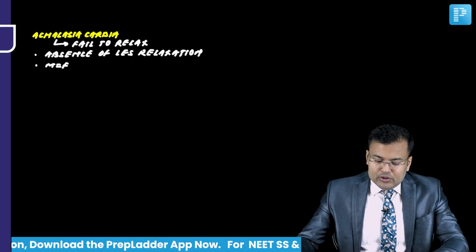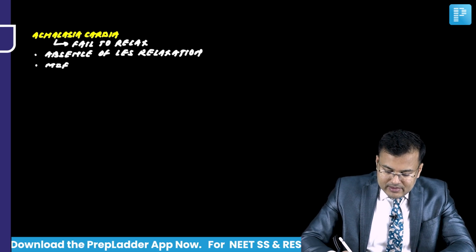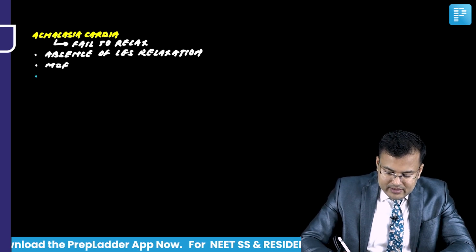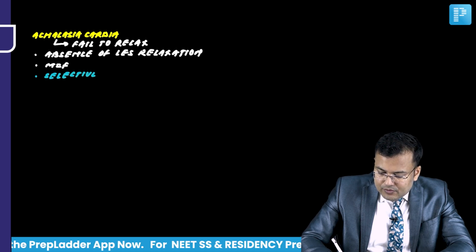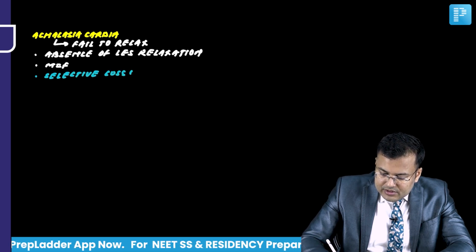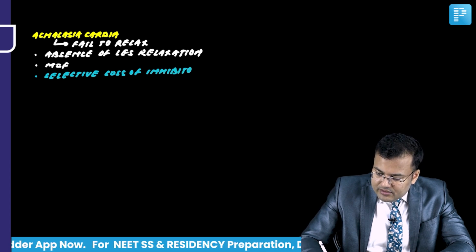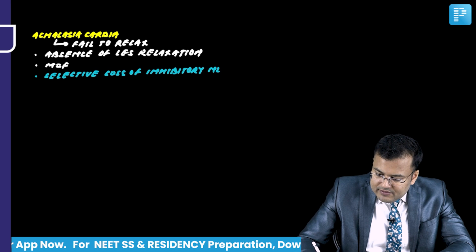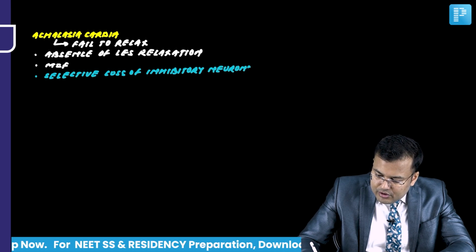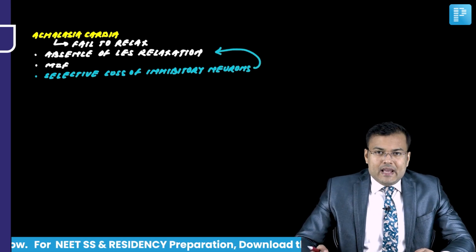Since there is absence of LES relaxation, there is selective loss of inhibitory neurons, obviously in which plexus? Auerbach plexus. So what is the pathophysiology here? It is characterized by selective loss of inhibitory neurons. Clear? And because of selective loss of these inhibitory neurons, what's the problem? There is absence of LES relaxation.